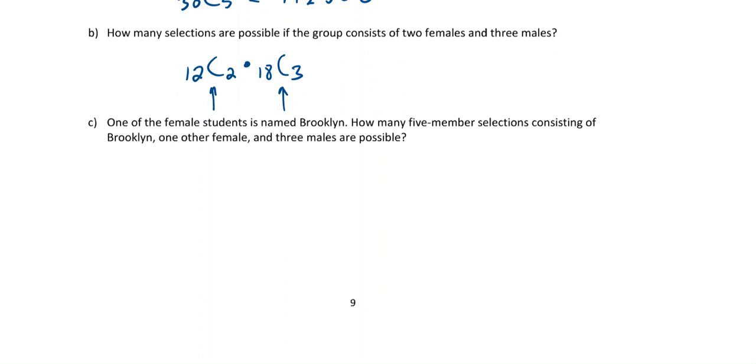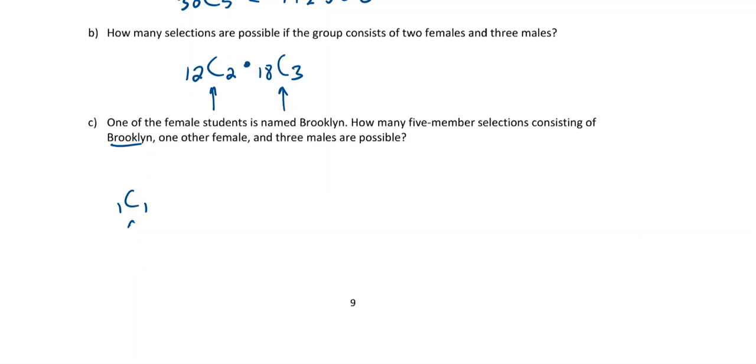How many 5-member selections consisting of Brooklyn, 1 other female, and 3 males are possible? Okay, so not any more difficult. We just have 3 now instead of 2. So let's just look at the first one. So for Brooklyn herself, we could say, okay, well, how many Brooklyns are there? There's 1 Brooklyn. So I could say, of the 1 Brooklyn, I'm going to choose 1 Brooklyn. Anybody know what that would come to? Well, really 1, right? There's only 1 way that can happen. There's only 1 way that I can choose Brooklyn, and that's to choose Brooklyn.